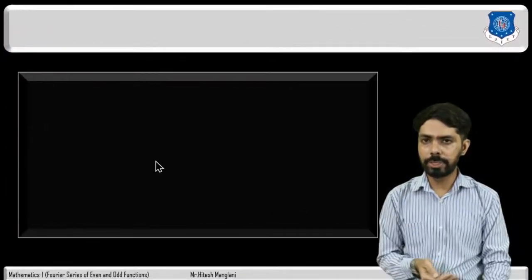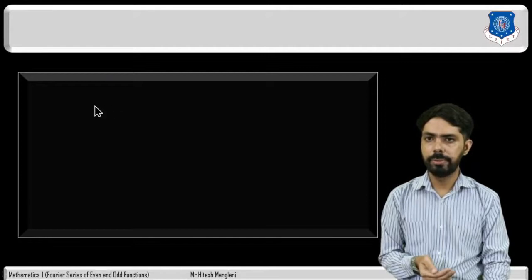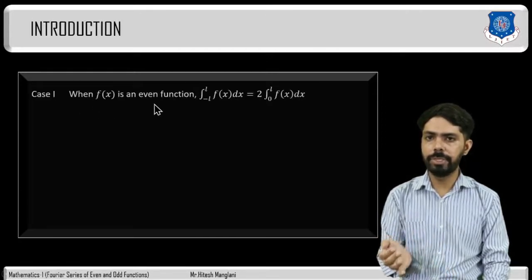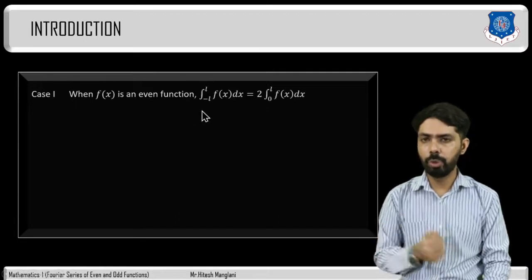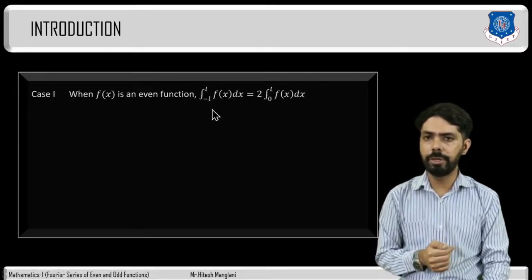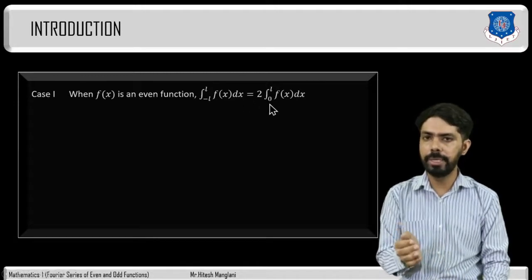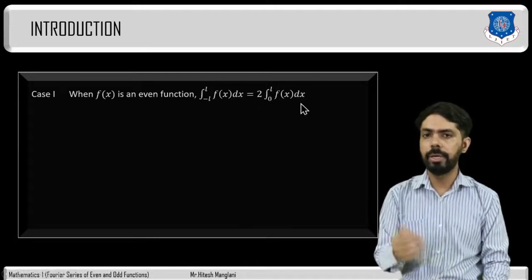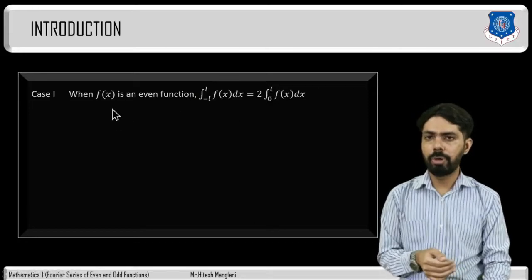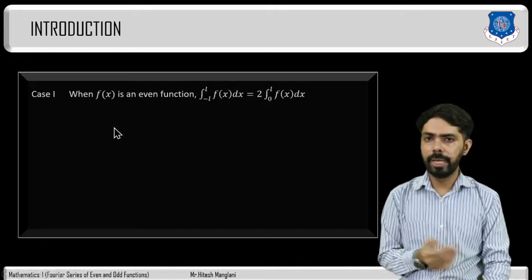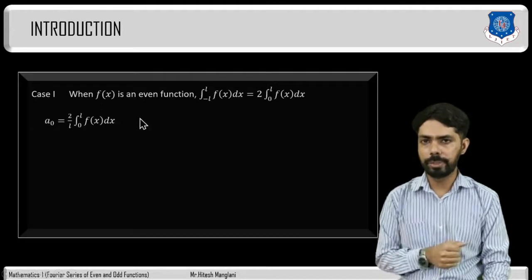Now we will discuss the first case, that is when the function is an even function. Then we know the property that integration from minus l to l f of x dx will be twice integration 0 to l f of x dx. So for this case, if we find the value of a0, then a0 will be 2 divided by l integration 0 to l f of x dx.